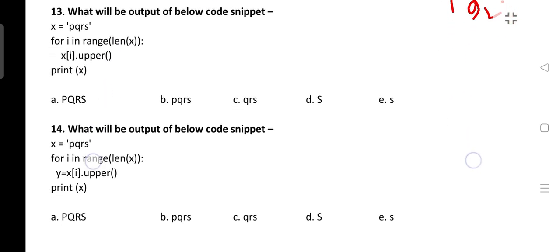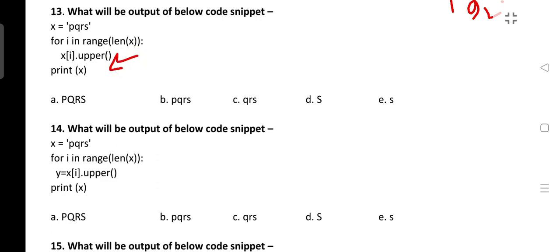Now the next few questions are quite similar. x is equal to PQRS, for i in range len x, x[i].upper(). What does this upper function do? It converts the lowercase string to uppercase and then print x. So x is PQRS, for i in range, length of x is 4, and it will convert everything to uppercase. So here the correct answer will be small pqrs.